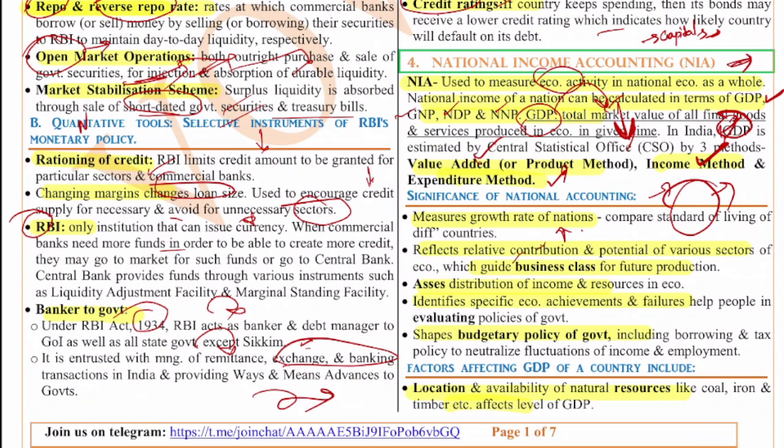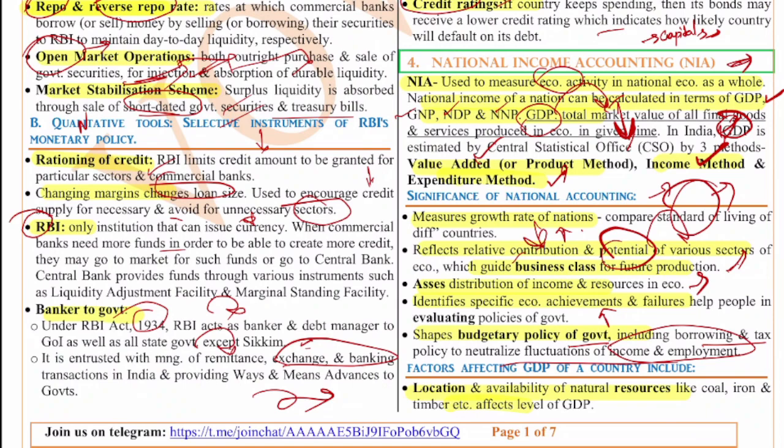It reflects on the relative contribution of the potential of various sectors of the economy, which will be a guide for the business class of future generations. So it shows which sector is growing, which sector is not growing, so where people can invest and where people can take that benefit. It will show all of these things. And this national income accounting also assesses the distribution of income and resources in an economy. It identifies the specific economic achievements and failures, and it helps people in evaluating policies of the government. It shapes budgetary policies of the government, including the borrowing and tax policy, to neutralize the fluctuations of income and employment. So all of these things happen.